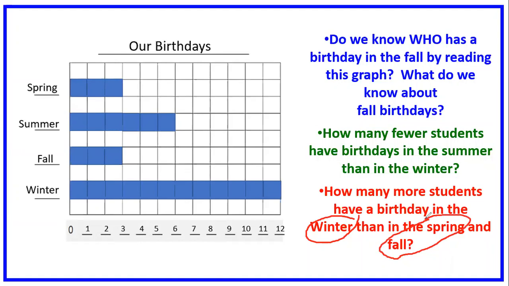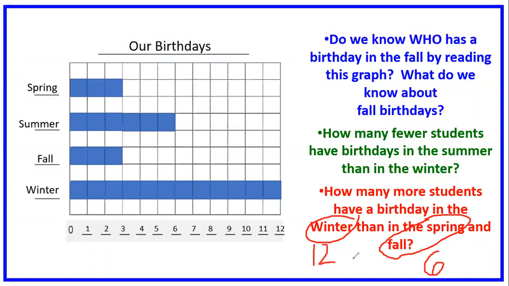Oh, so how many have it in the winter? Tell me. 12. Then in the spring and fall, how many scholars have birthdays? Add that together. 1, 2, 3, 4, 5, 6. That is 6. And that's kind of like what we just did.